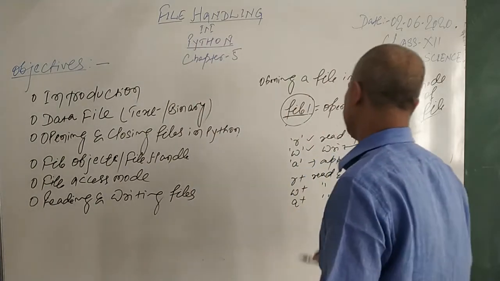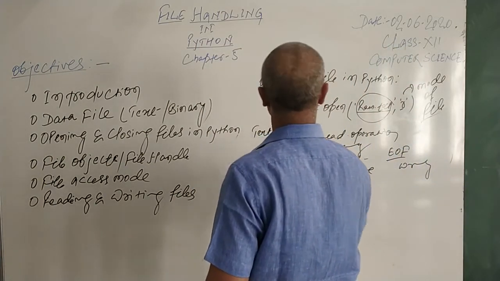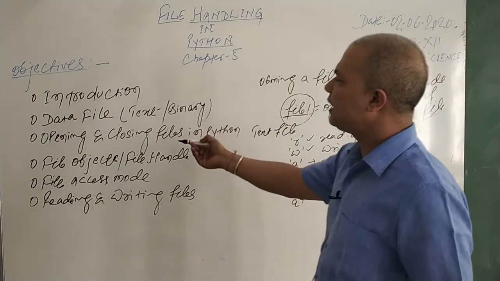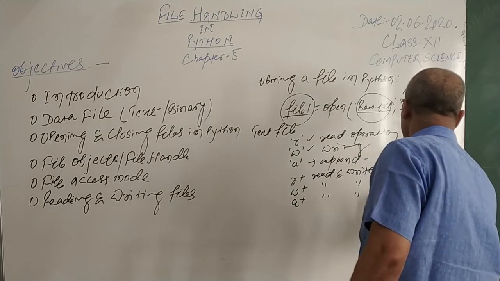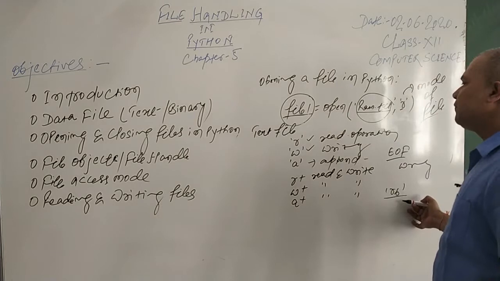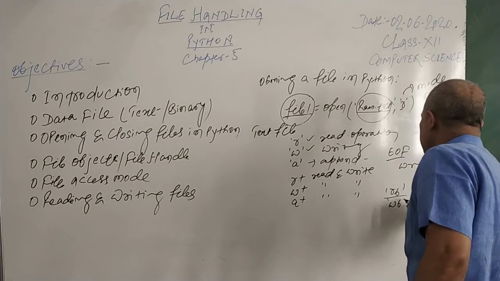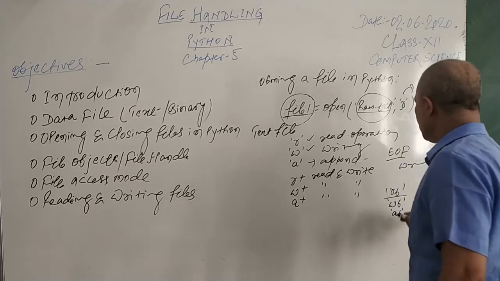Now if it is a text file, all these modes will work for the text file. In case you are trying to open a binary file, you just have to open the file with RB. RB means reading for the binary file, WB means writing for the binary file, and AB means append mode for the binary file.